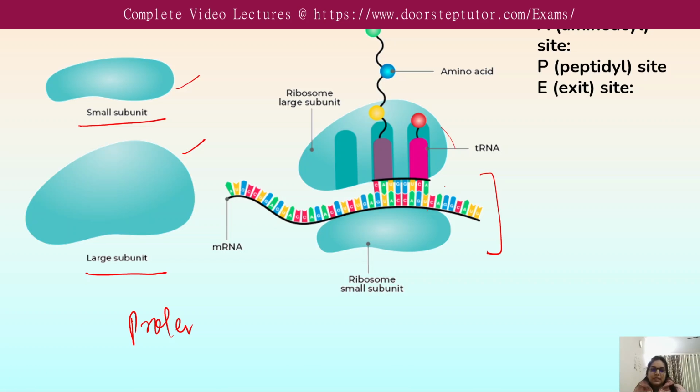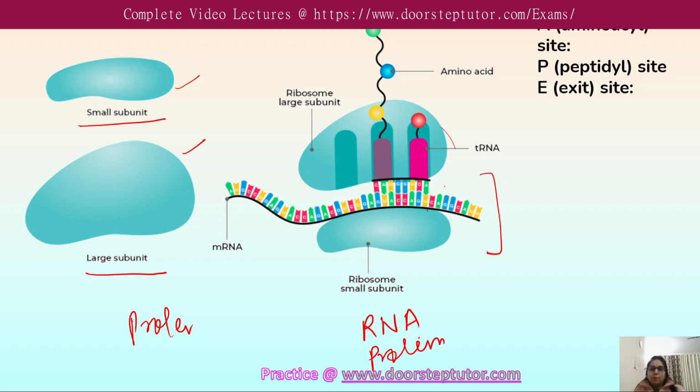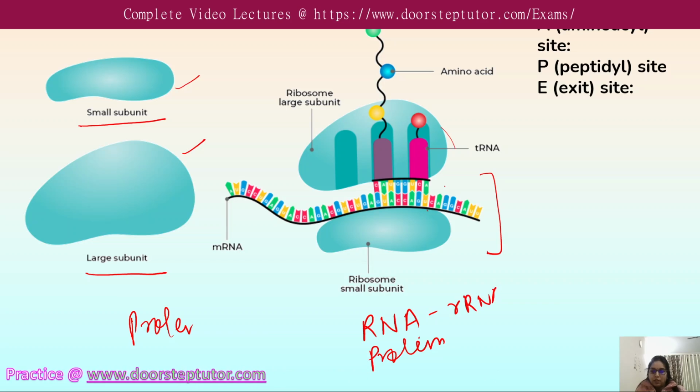The ribosome consists of an RNA part as well as a protein part. The RNA component is known as rRNA, and the protein component consists of various ribosomal proteins.